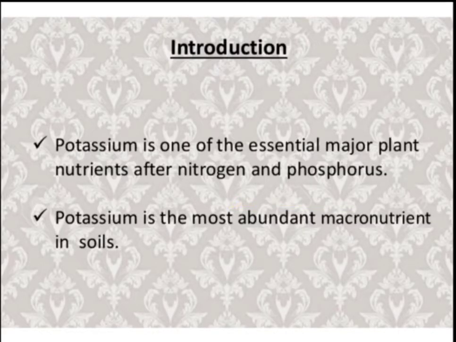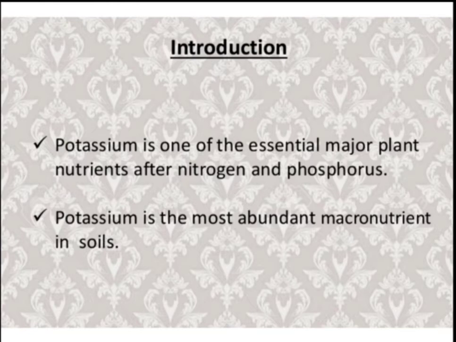Introduction. Potassium is the essential major element or nutrient after nitrogen and phosphorus. We have seen the plant needs nutrients for their growth, and among the 16 nutrients, nitrogen, phosphorus and potassium are the most important for the plant for their growth.